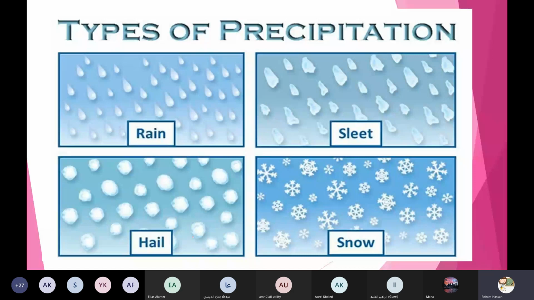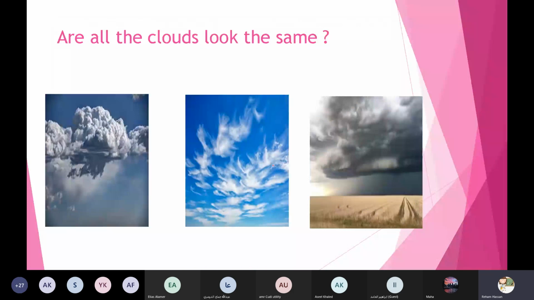Okay, what about today? Look here, grade one. I want you to look at this picture and tell me, what can you see in this picture? Yes, Adam, what can you see? Is it a cloud? Yeah, amazing. It's clouds. But look, Adam, do all of these clouds look the same or are they different? Different. Yeah, amazing.